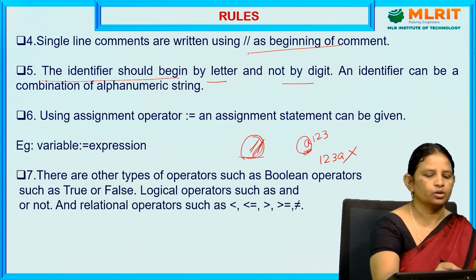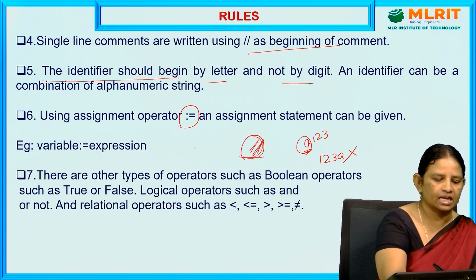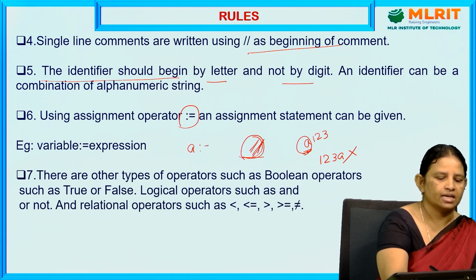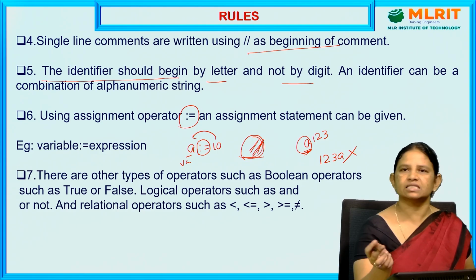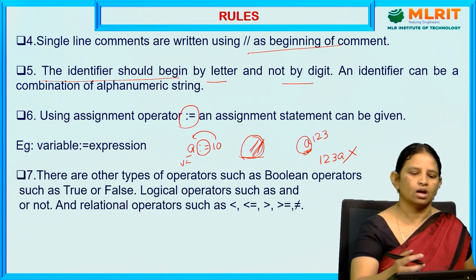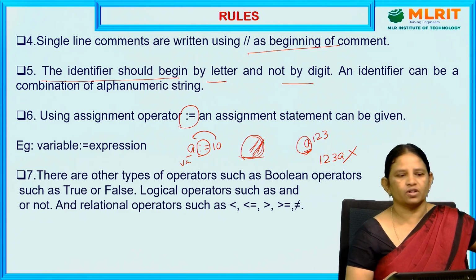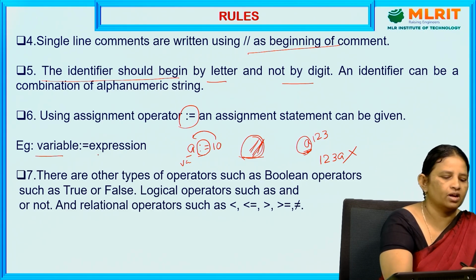Next, we can use the assignment operator also. The assignment operator means assigning a value to a variable. A equal to 10: 10 is a value and A is a variable. This means 10 is assigned to A. We can use the assignment operator for assigning a value to a variable. What is the syntax of assignment? Variable equal to expression.